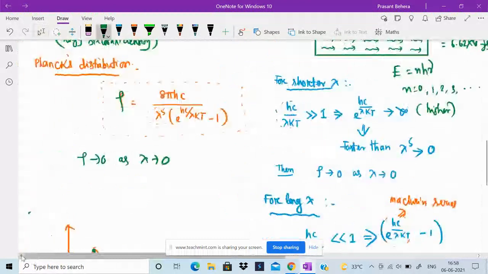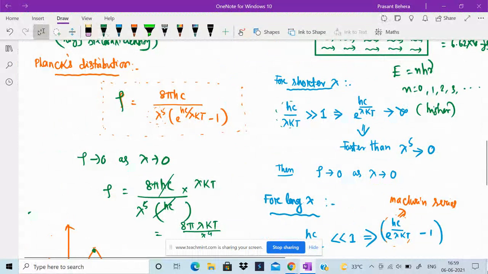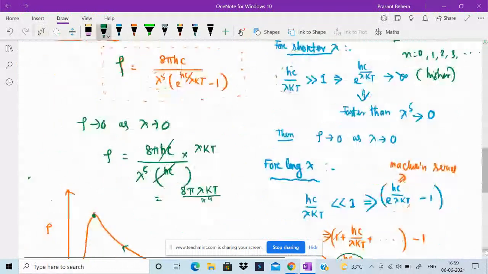For longer wavelength, rho is equal to 8 pi hc divided by lambda to the fifth into lambda kt by hc. Cancelling hc by hc, we get 8 pi kt divided by lambda to the fourth, which is the same equation given by Rayleigh-Jeans.